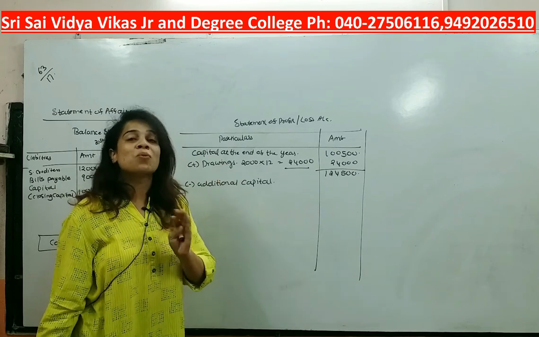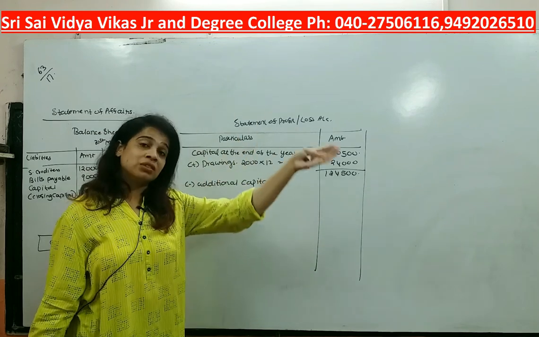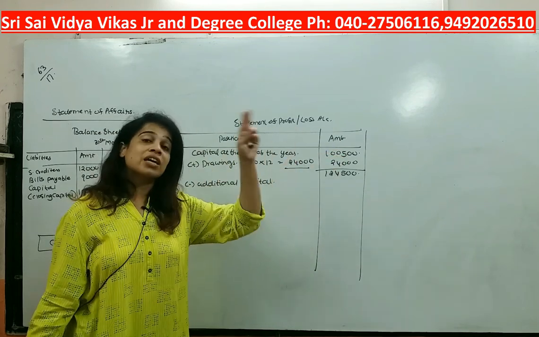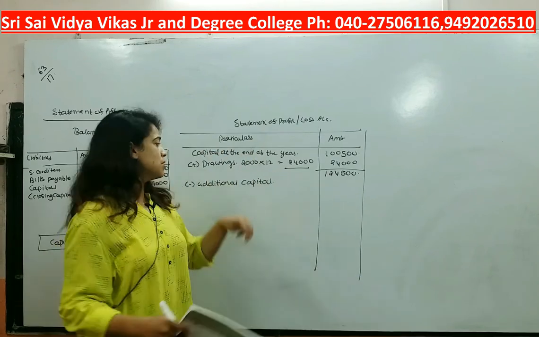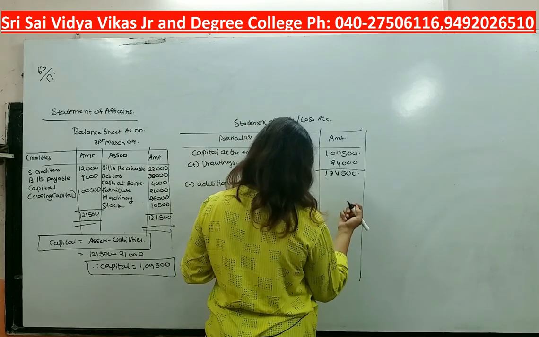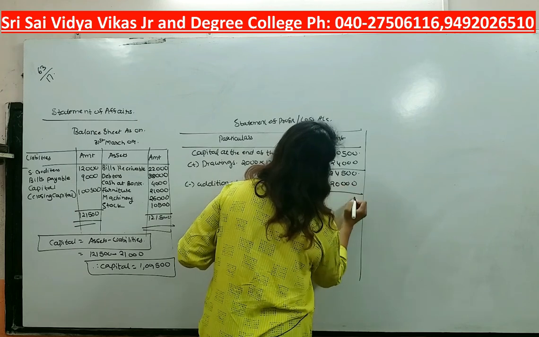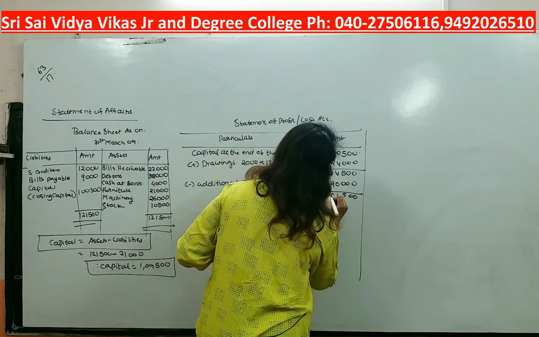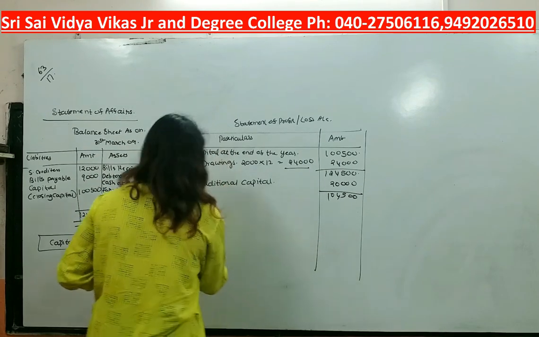That bike was nowhere related to business. Are you getting it? It was his personal asset which he sold. He converted that asset into cash, and that cash he is investing into the business. So additional capital we are going to subtract of rupees how much? 20,000. So 1,04,500 will be our adjusted capital.